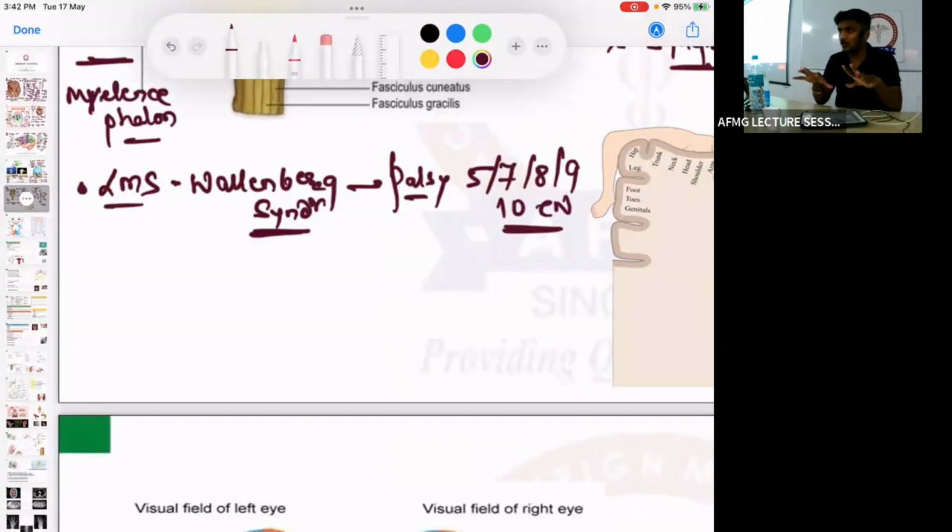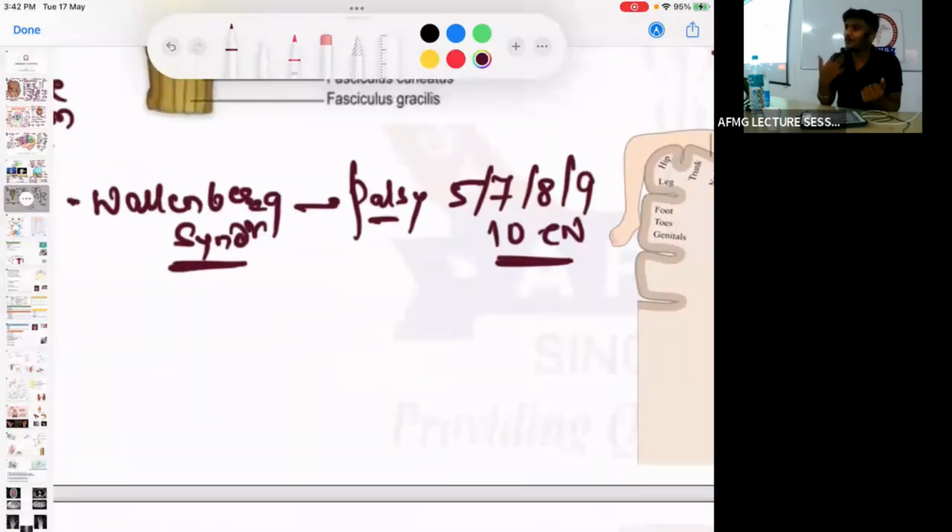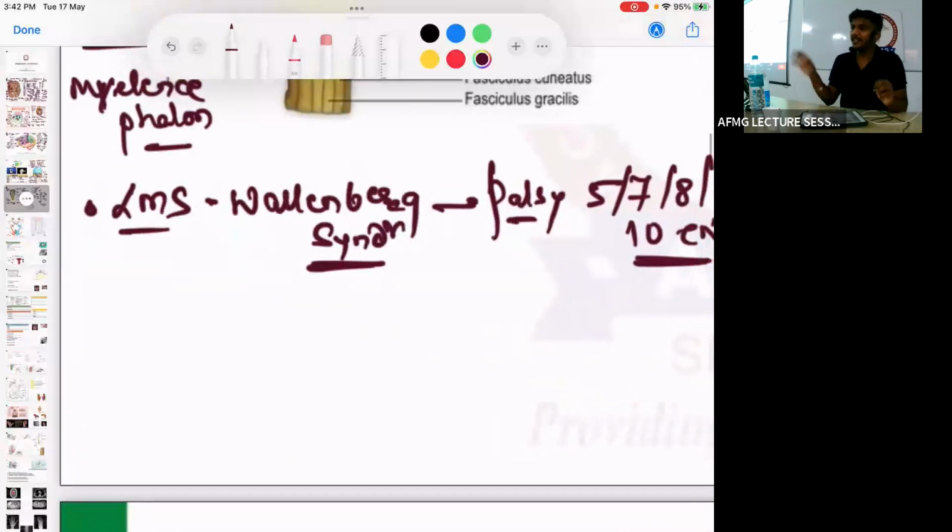So there will be so many features. There is dysphonia, dysarthria, okay? The patient has an absent gag reflex, absent cough reflex. There is inability to swallow, dysphagia, okay? There is also loss of sensations over the face. If many sensations and cranial nerve functions are lost, then you need to think in terms of lateral medullary syndrome, also known as Wallenberg syndrome. Easy, many cranial nerve functions will disappear, okay?